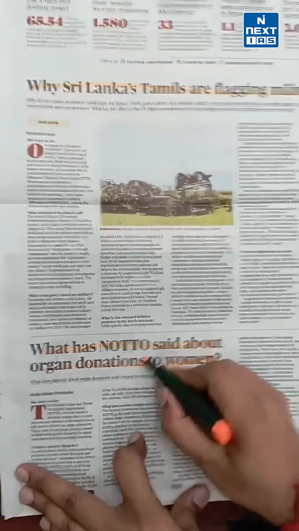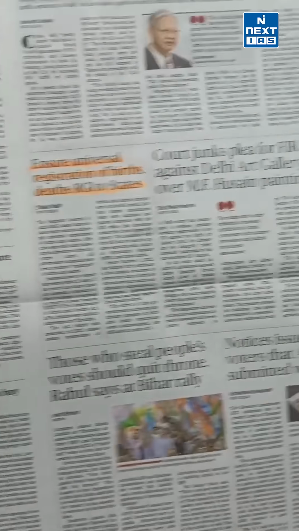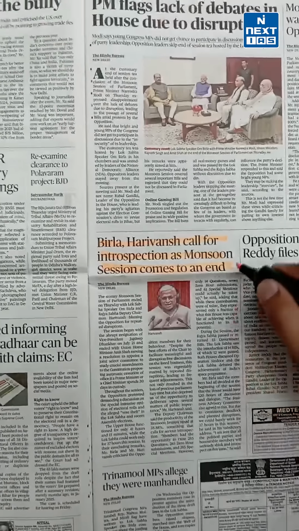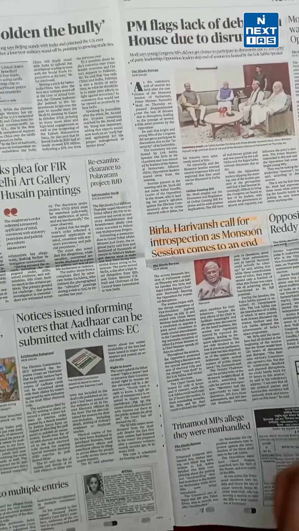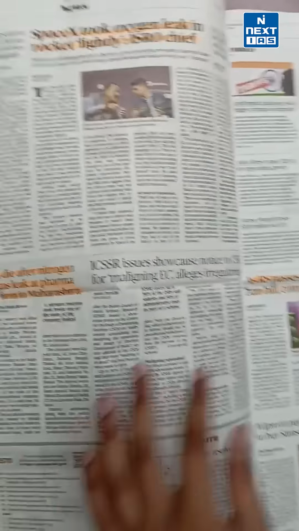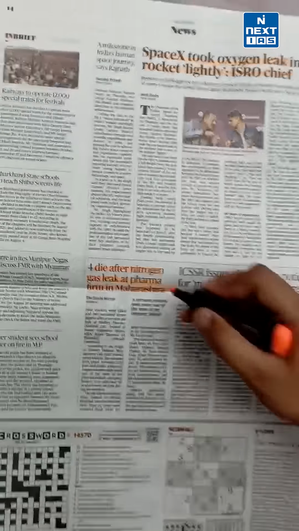On page 12 we have ensuring universal registration of births and deaths, RGI to states. So population and census in this regard is important from the perspective of GS2, prelims as well as mains. Parliament productivity related update is there on page 13. Go through that briefly as well, important from the perspective of, again, GS2. Axiom 4 related update. What exactly the ISRO chief said, important from the perspective of GS3, particularly space.